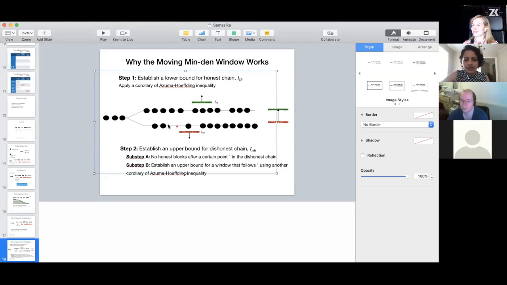And case number 2, if this part has a lot of blocks in the dishonest chain, then again, if there is an honest block here, there is a technical caveat which needs to be considered. You cannot just right away apply the property. Let me try to construct the argument here.